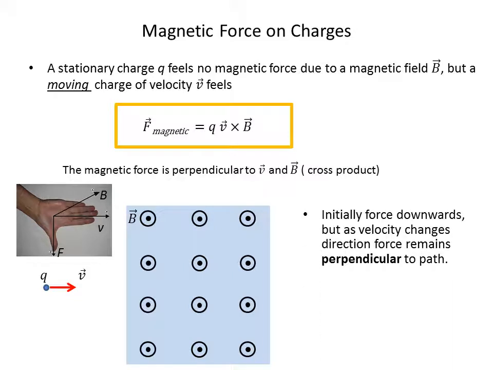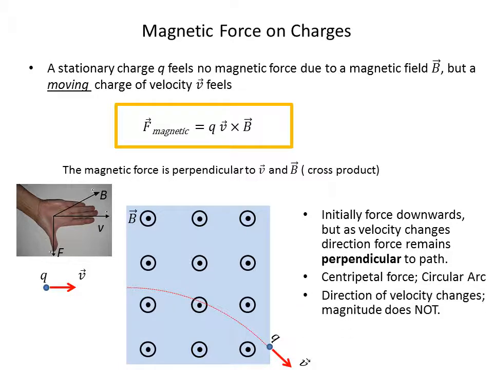So initially the force is downward, but as the velocity changes direction, the force will remain perpendicular to the path. So the path will be this arc. Actually, it's a part of a circle, a circular arc, and that indicates it's a centripetal force. So the charge Q will follow that path. The direction of the velocity changes, but the magnitude does not.